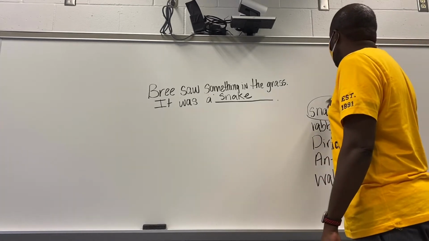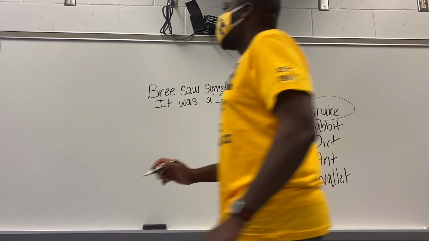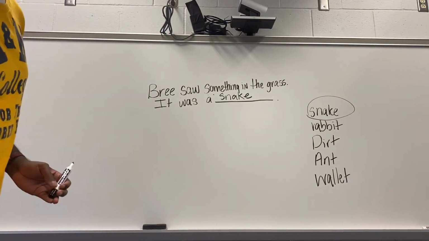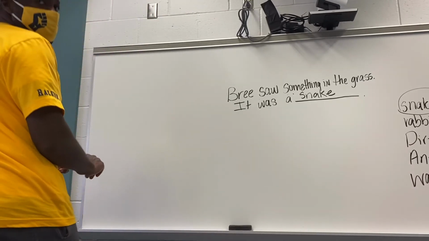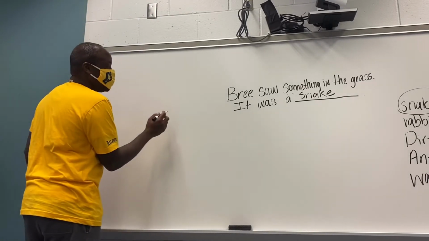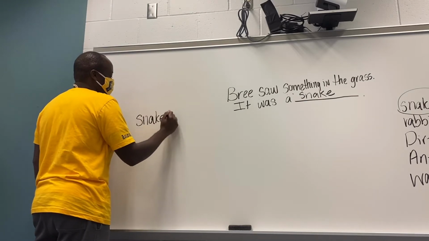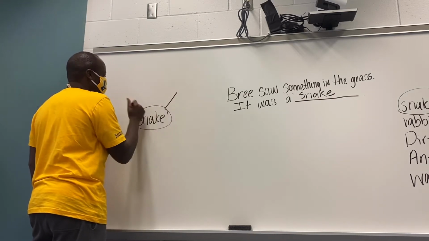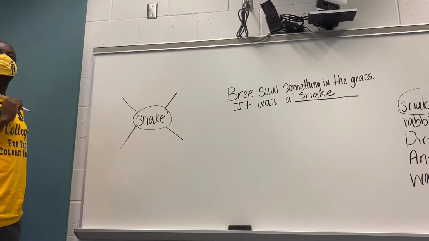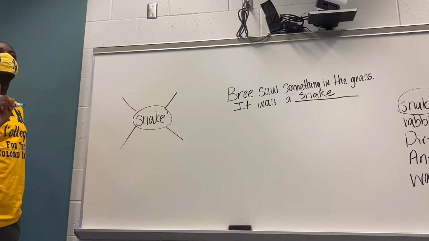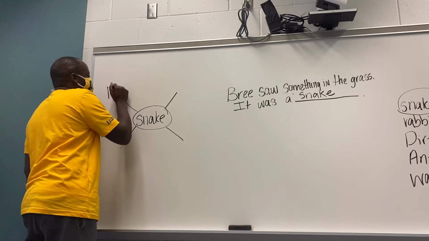I'm going to make a new bubble map over here. I'm going to turn the camera a little bit so we can see. So if we're talking about a snake, let's do 4 adjectives about the snake. That snake to me looked long. He was long.